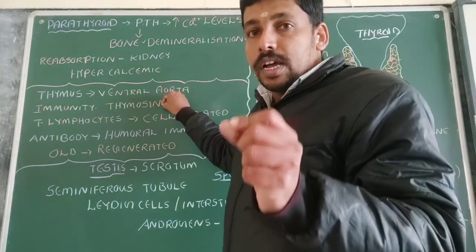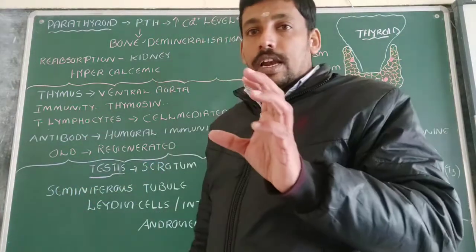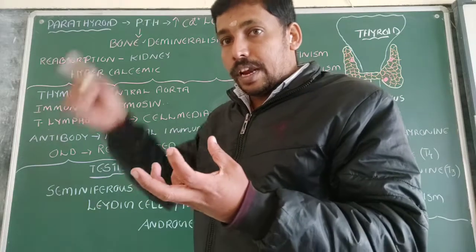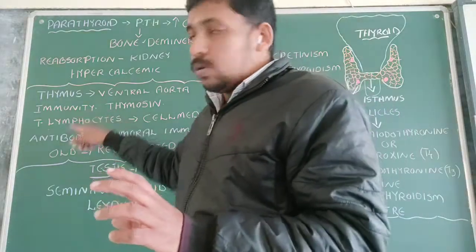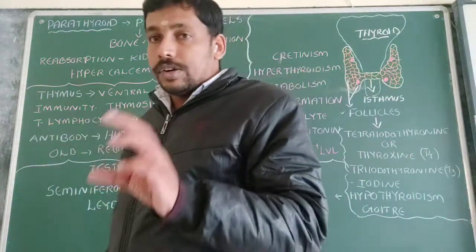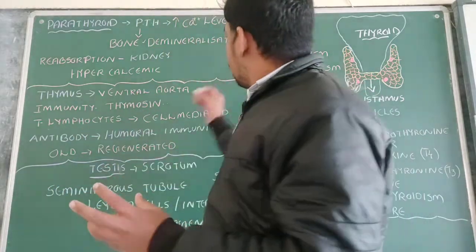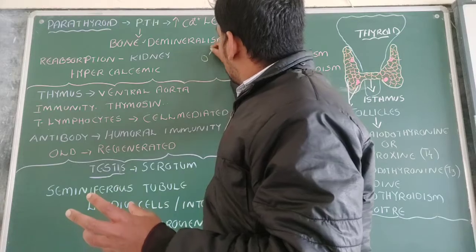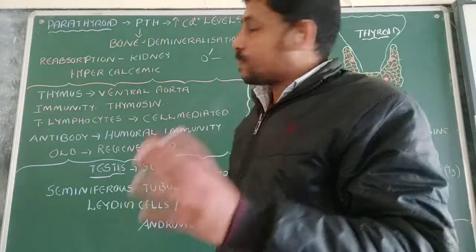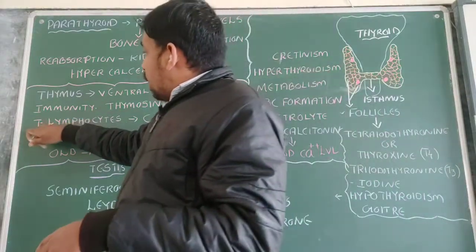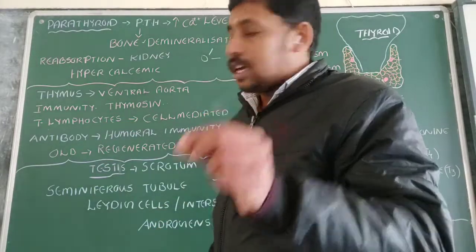It is responsible for the differentiation of what? T lymphocyte. We know that lymphocytes, they are blood cells. They are very enlarged blood cells. They are responsible for immunity in the blood, and there are two types, B and T. So here the T lymphocytes, they will be differentiated. First there will be one cell and they will undergo different modification. Okay, that modification is known as what? Differentiation. So it will help in the T lymphocytes differentiation, and in that way it will help in the immunity.